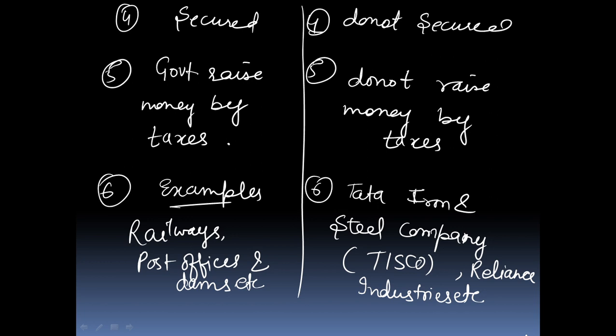And in fifth point, government raises the money by taxes but in the private sector, the individuals or companies cannot raise the money by taxes. They can raise their money by high rates for the use of services which are provided by them. And example of public sector is railways, post office, and dams, etc. And example of private sector are Tata Iron and Steel Company, TISCO, or Reliance Industries, etc.